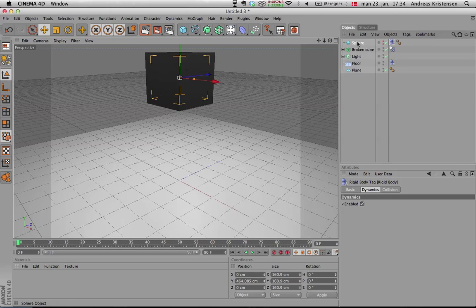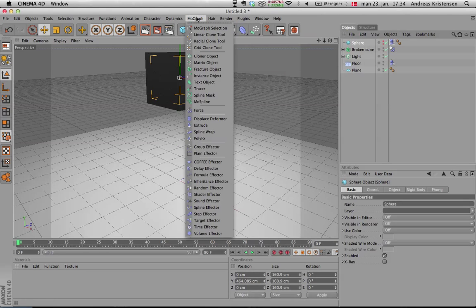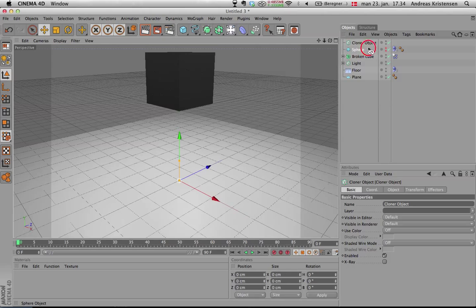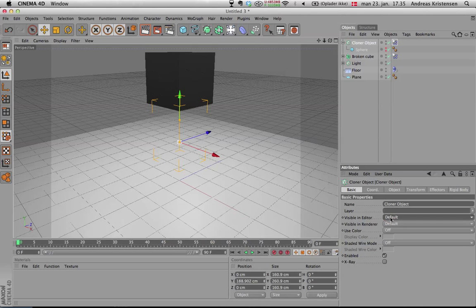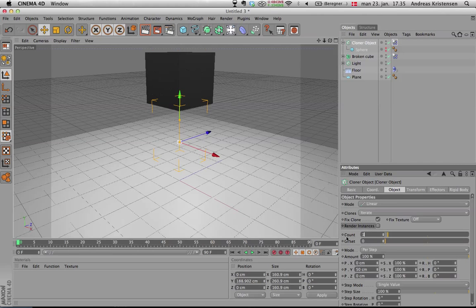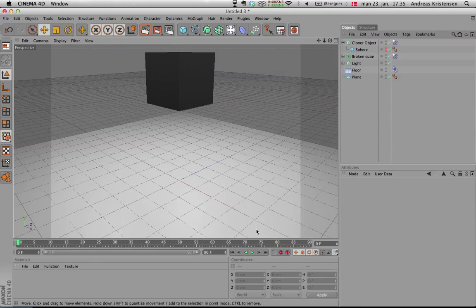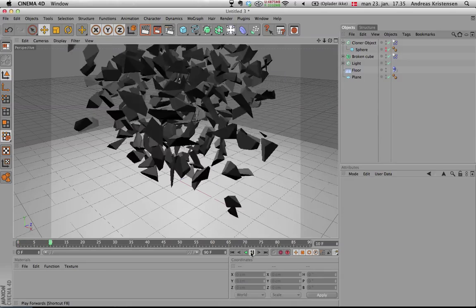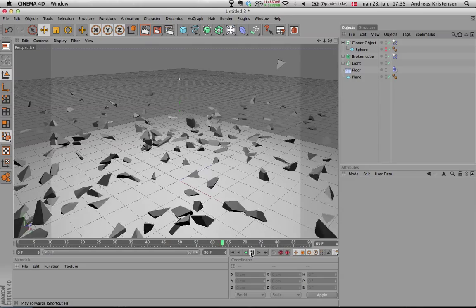Nope, we're not. That's because I forgot to put something there. You will have to make a cloner object and then drag the sphere into that one, and put the rigid body tag on the cloner object. Now reposition the sphere. With the cloner object, in objects, type just one in here. And then drag the cloner object into the cube again. And now it should be working. Yes, it's exploding.